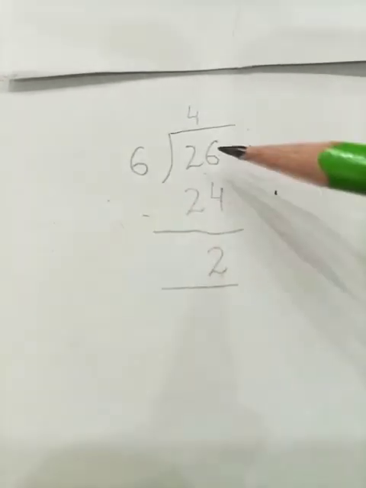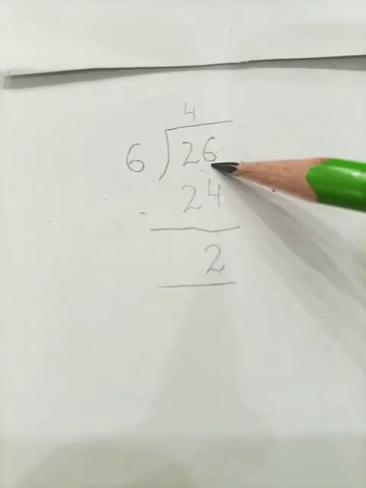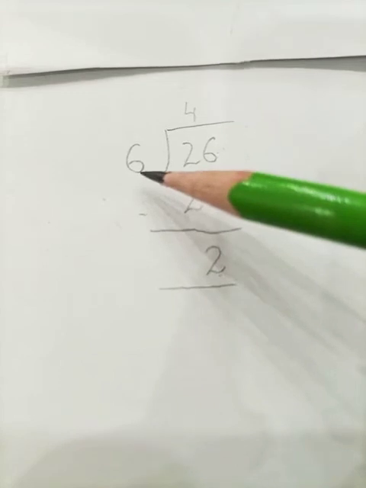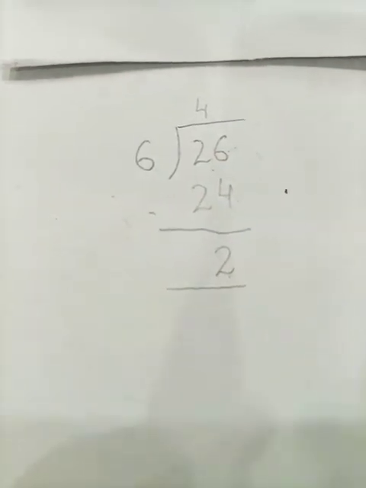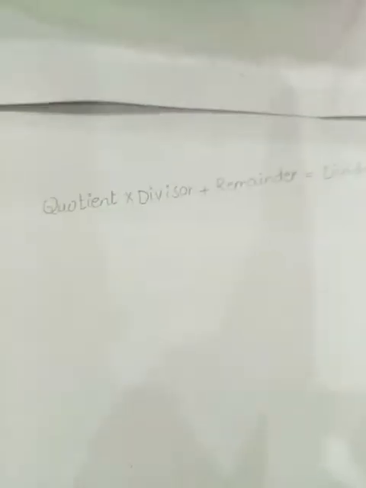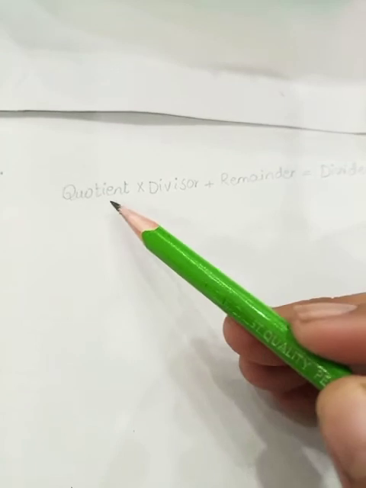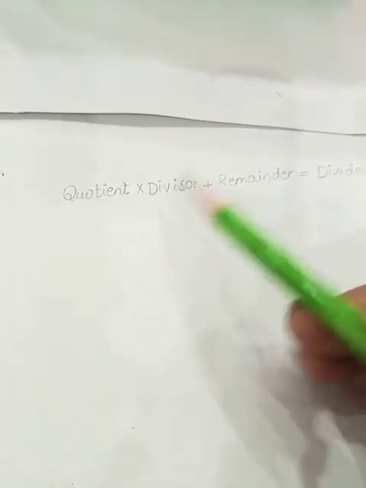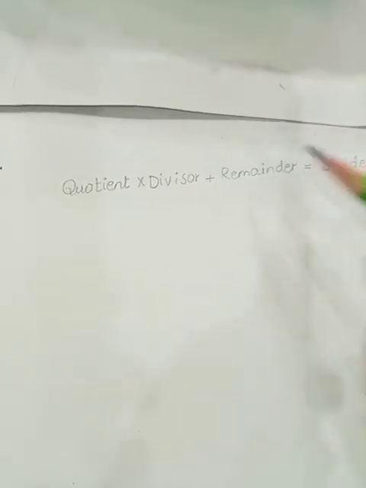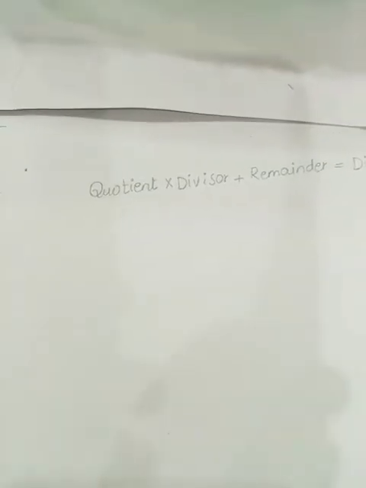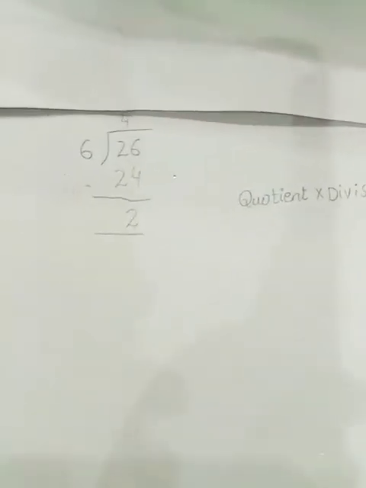So students, as we have divided our 26 into groups of 6, here is our equation. In this equation, we want to check our answer. Look at this students. Here we are going to multiply our quotient with the divisor and then add the remainder. Let's add these numbers by our example. So students, in this, what is our quotient?